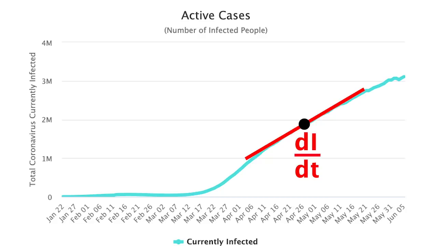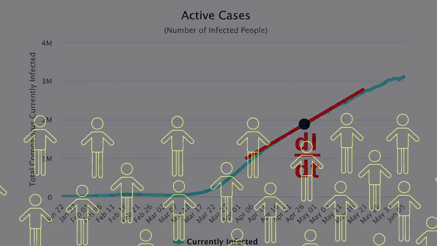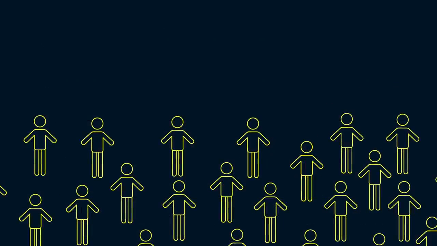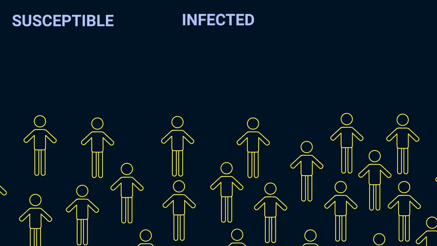Anyways, this is an incomplete picture of what's going on because there are other categories of people out there. In the population, there are those that have never been infected or those that are susceptible, those that are currently infected, and then those that are recovered or, unfortunately, deceased. But the most basic model, the SIR model, just calls it recovered and assumes no deaths. I know many YouTubers have talked about this recently, so I'll keep it kind of short.